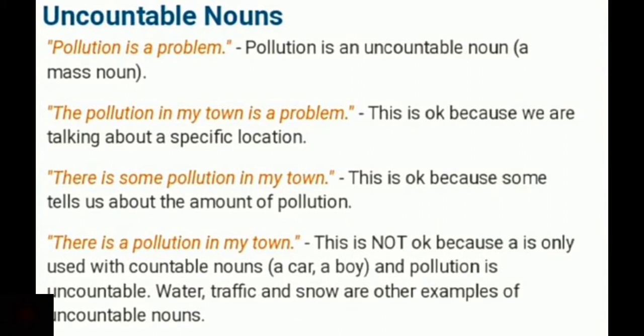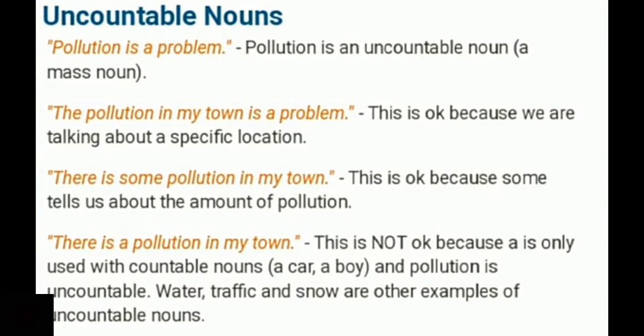There is some pollution in my town. This is also correct because some tells us about the amount of pollution, quantity, right? There is a pollution in my town. This is not correct because a is only used with countable nouns. For example, a car, a boy, a book, a school, and so on. A or an, both these articles are used with countable nouns. Pollution is an uncountable noun, so it is wrong.